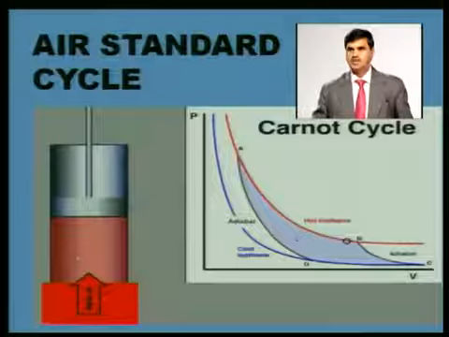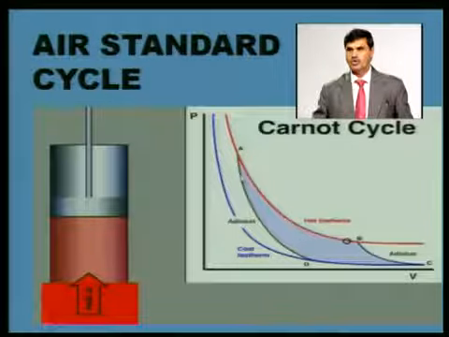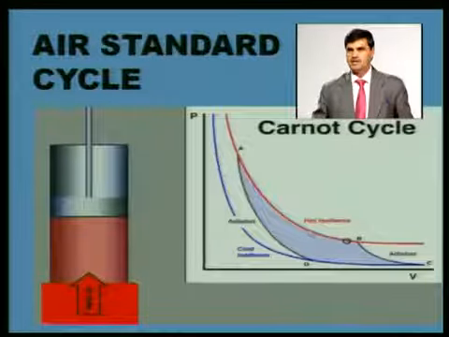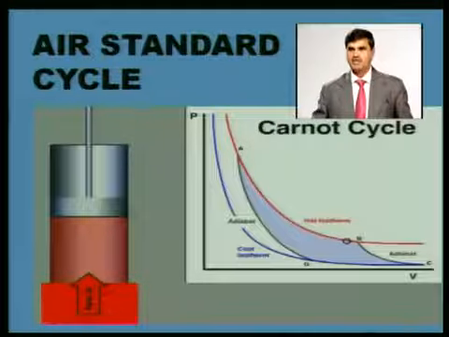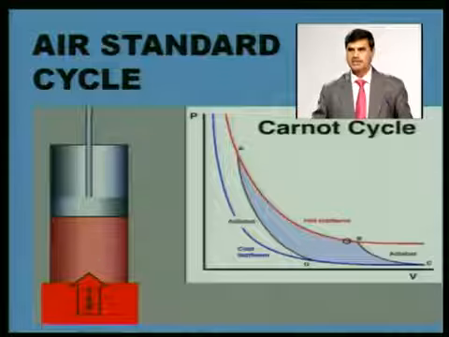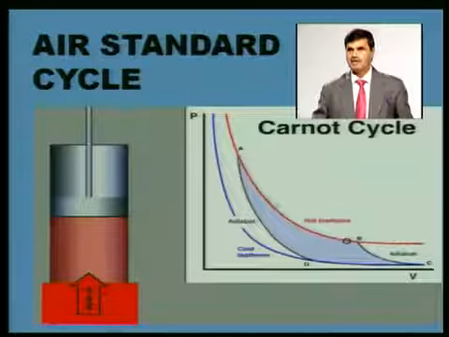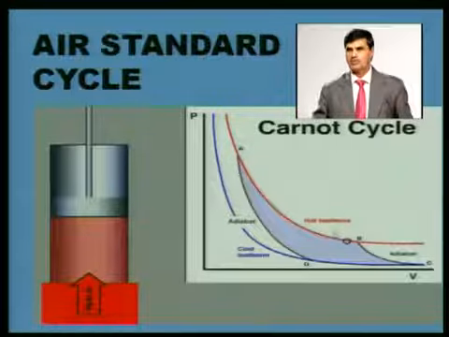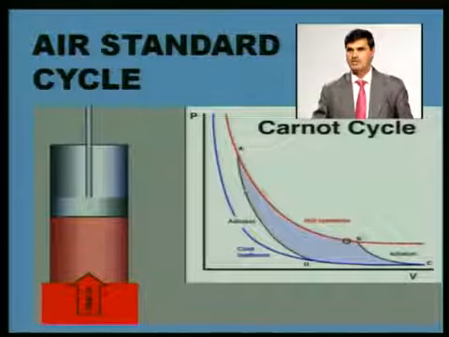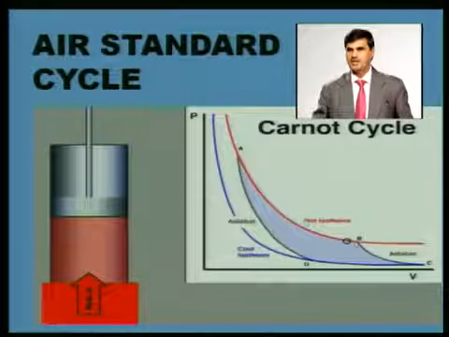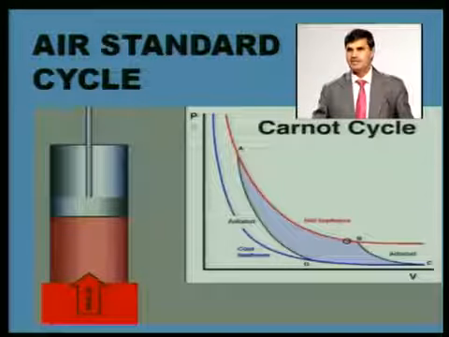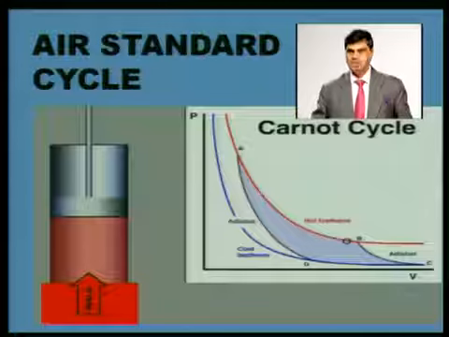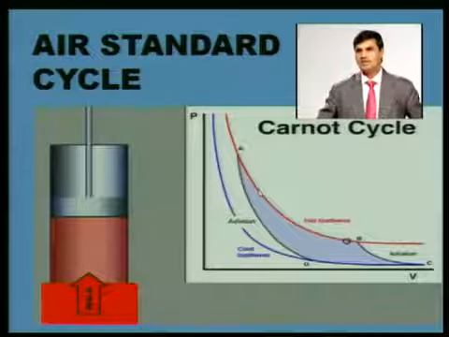Due to heat addition, temperature should increase, but as volume is increasing here, the increase in volume will result in a decrease in temperature, but from another side we are adding heat, that is trying to increase the temperature. So net effect, this line is an isothermal process. Isothermal process means temperature remains constant, or pressure into volume, P is the vertical axis, V is the horizontal axis, the multiplication of this P and V is constant.